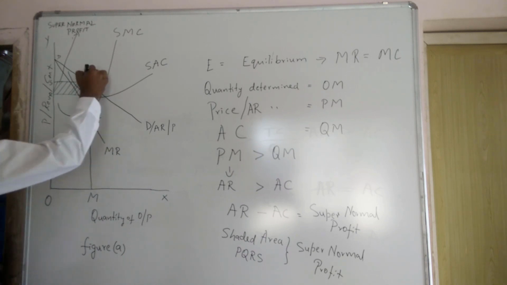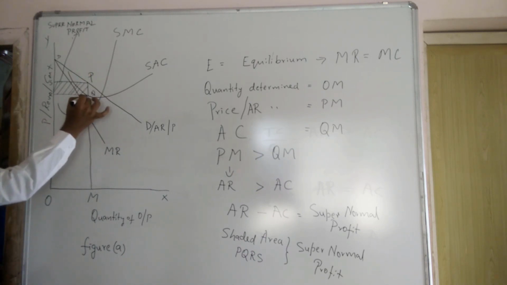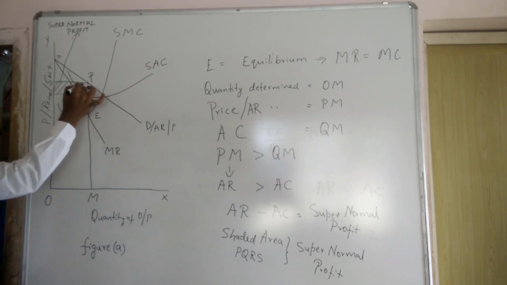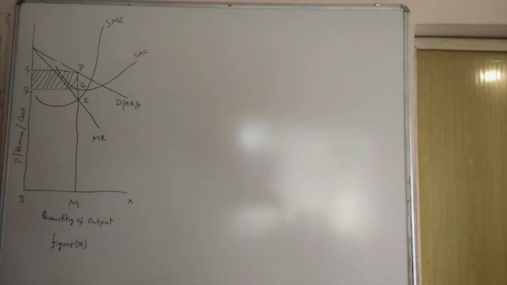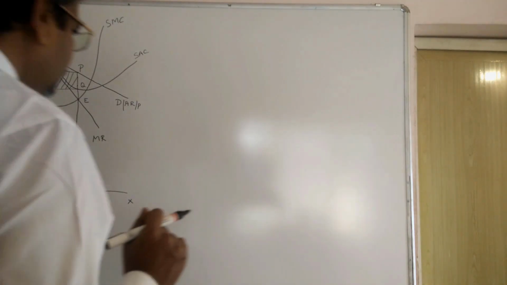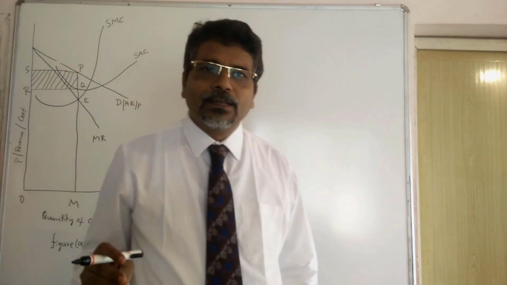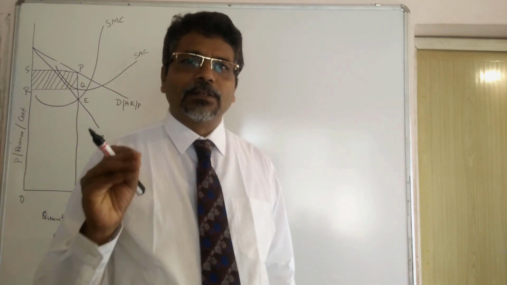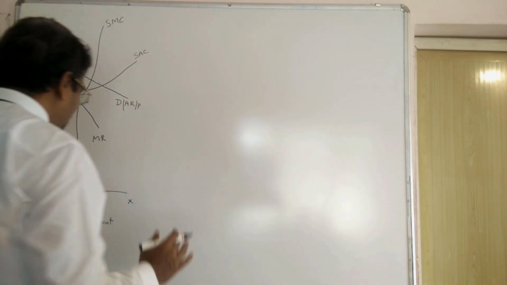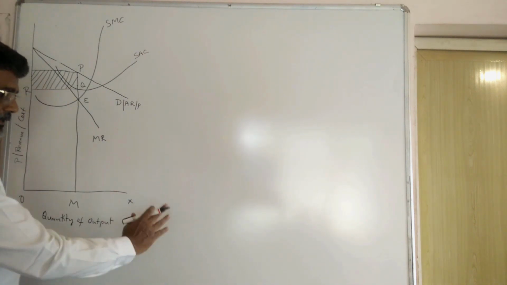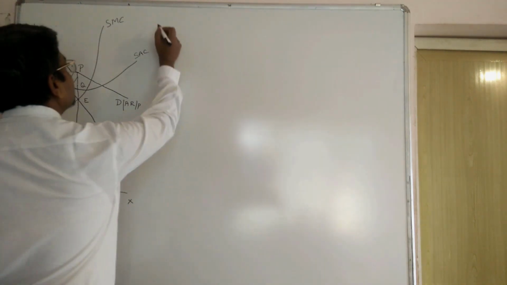Here we can find this is the price and this is the cost. Price is above the cost, and hence revenue is more than cost. The monopolist is getting supernormal profit here. Let us go to the normal profit situation. Very simple as it is. It is figure A. Now we are going to figure B. Let us see.